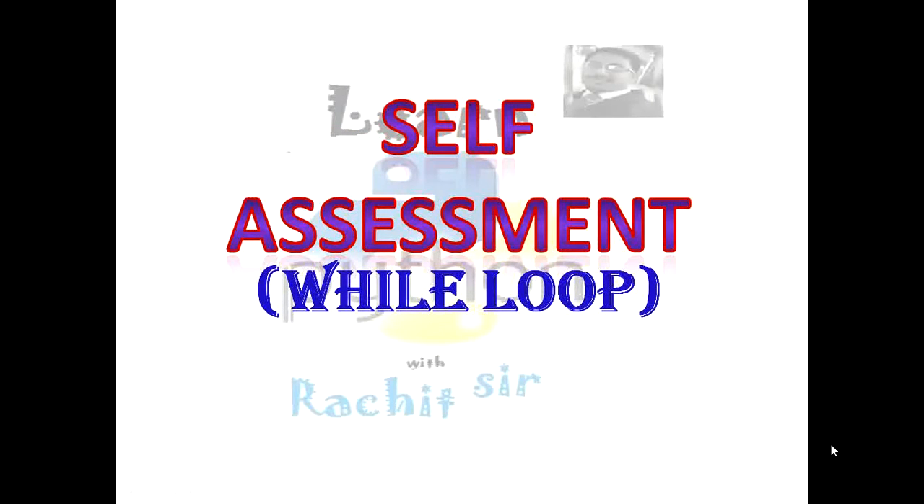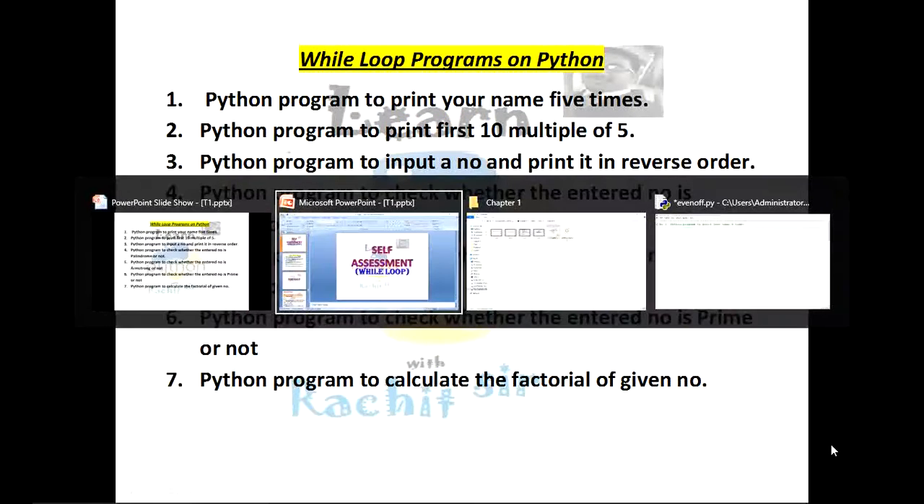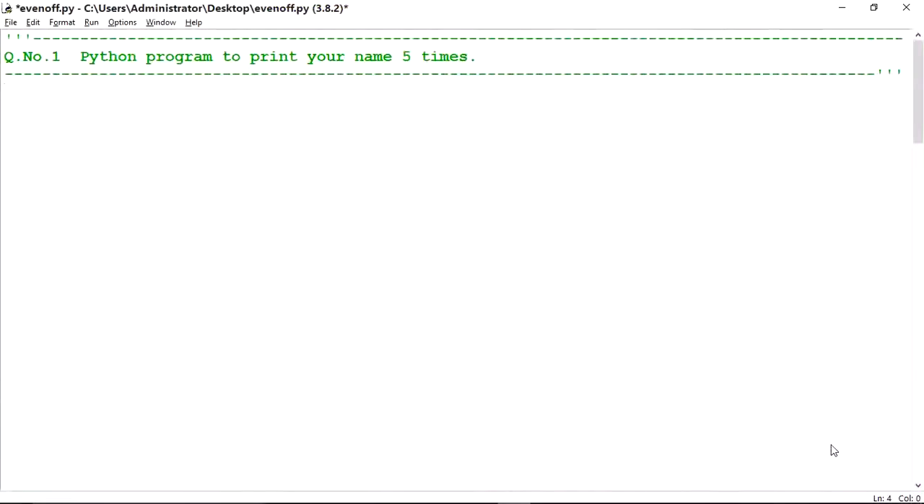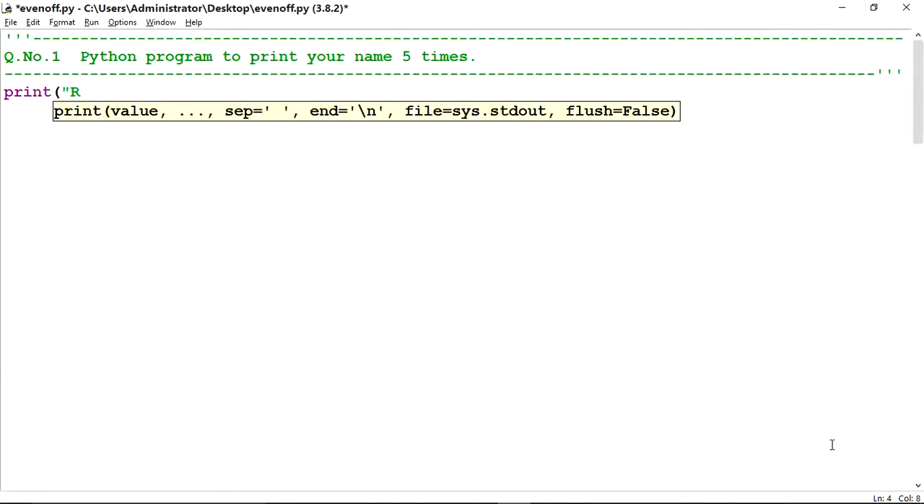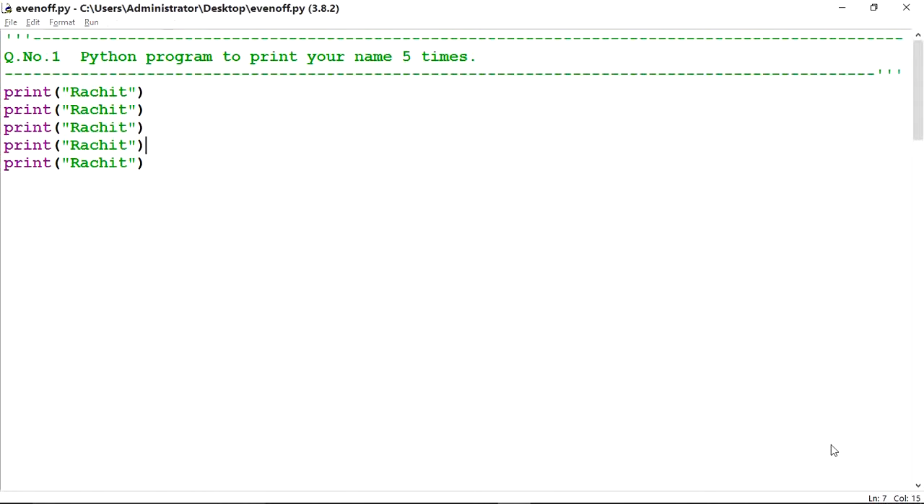Now we will do some Python programs based on while loop. The first program is to print your name 5 times. For it we will open our IDLE. I have already written this program. Simply I will write print my name. It will print my name 1 time. For 5 times I will copy and paste 3, 4 and 5 times. Now I will execute this program.